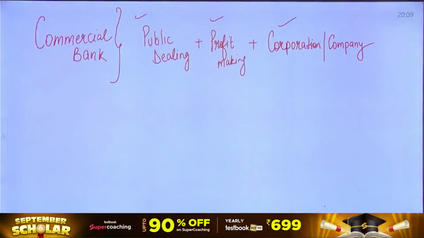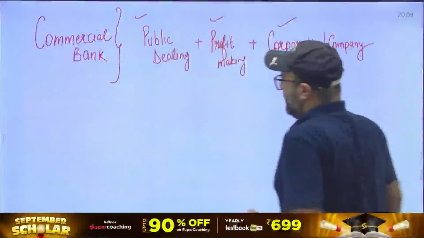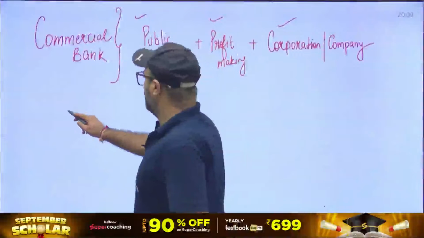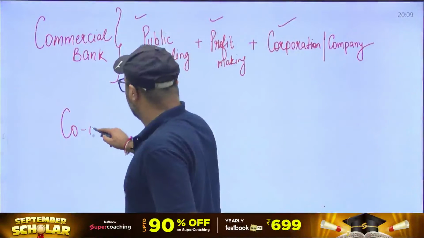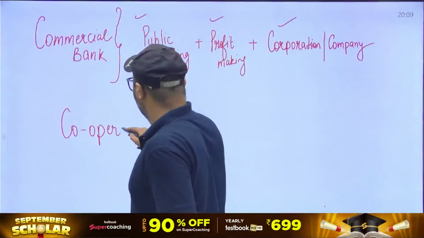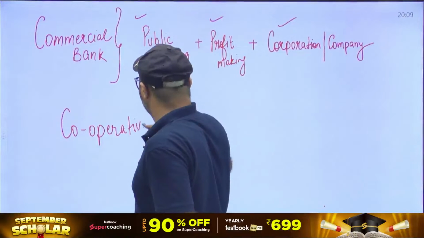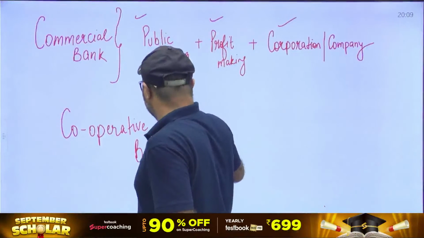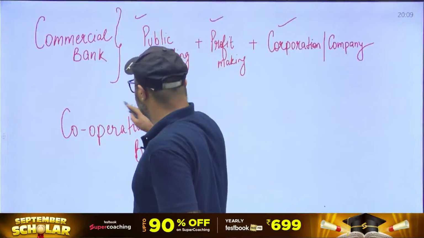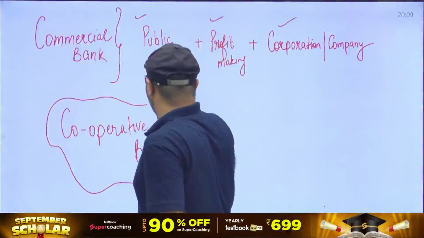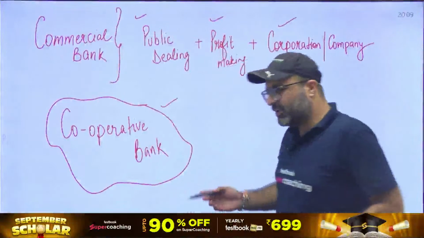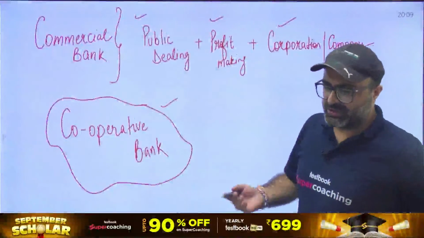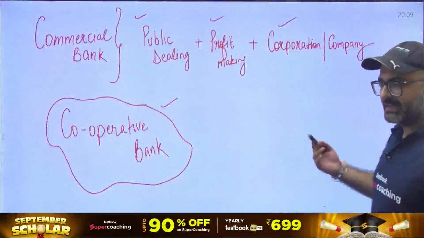So next time when you hear the term commercial bank, these three things should come into your mind. The counterpart of a commercial bank is a cooperative bank. We know that cooperative banks are also running with the motive of earning profit, but profit is not their sole motive, firstly, and secondly, they are not registered as a corporate, rather they are registered under the Cooperative Societies Act, due to which we keep them in a different category, that is cooperative bank.